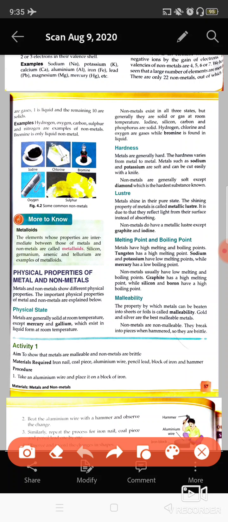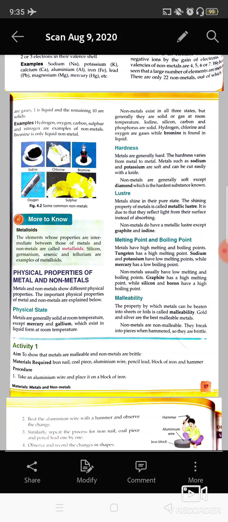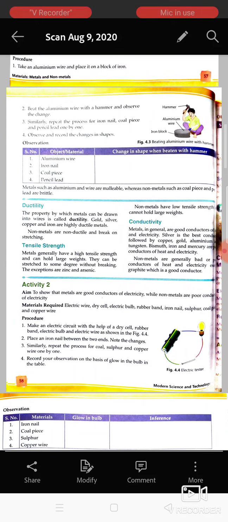All the metals are malleable. You have seen aluminum foil, which we use for packing food, which is a metal that is very thin. Gold and silver are the best metals which can be converted into the thinnest sheets. Non-metals, on the other hand, are non-malleable because they are very brittle. If you hammer them, they will break into powder form. So non-metals are non-malleable, they are brittle in nature.